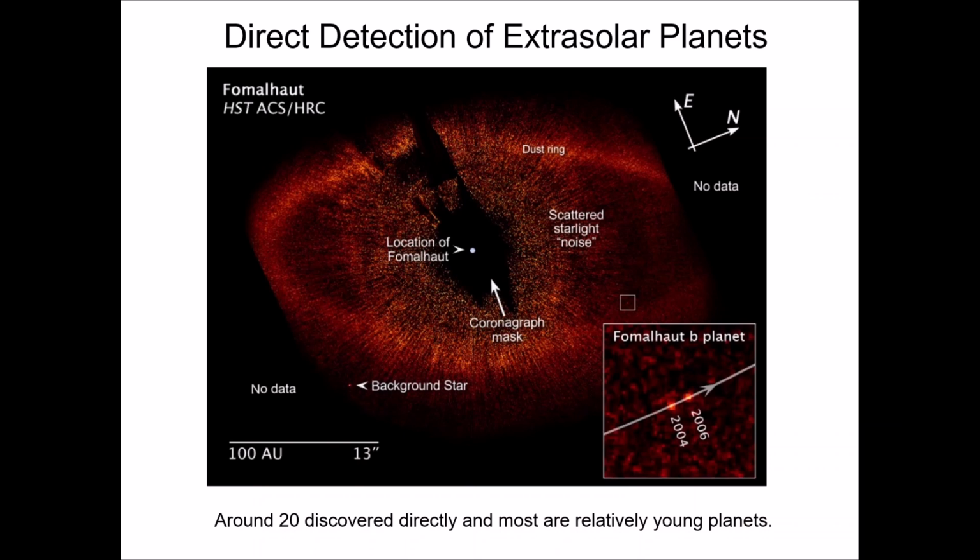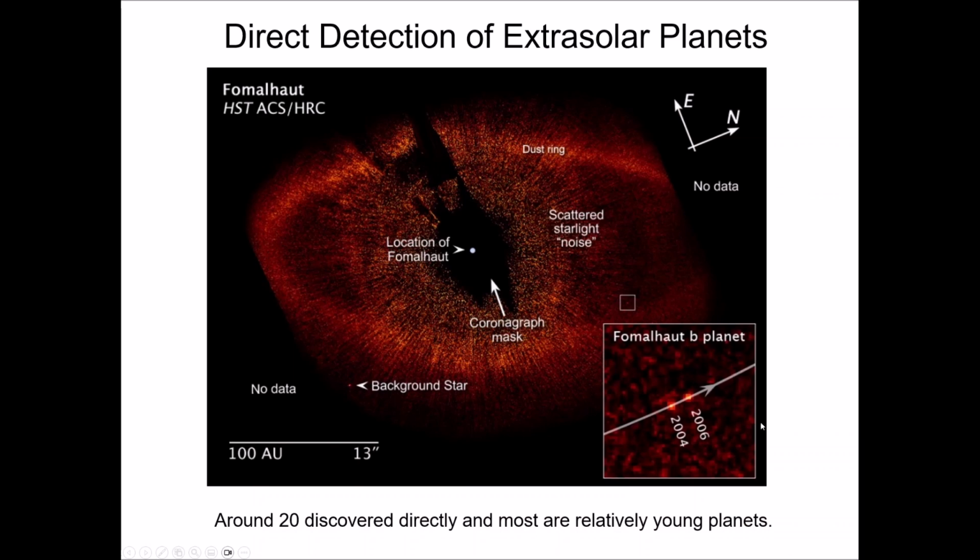And the idea is basically this: we may not know the distance to Fomalhaut, but if something were to be next to Fomalhaut, they would move collectively in the same manner as they move in the galaxy. So this object down here in the bottom left is called a background star because it did not move over the course of a couple of years the way Fomalhaut moved, but this object on the right here did. And they're showing this line here, and that's the expected space motion of an object that is part of the Fomalhaut system. And there it is. Look at that. That's a planet.